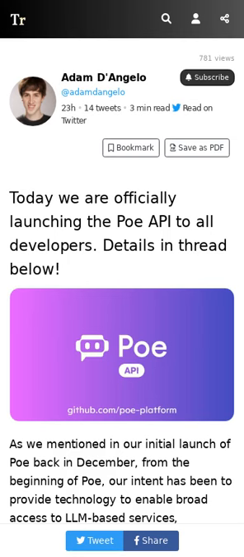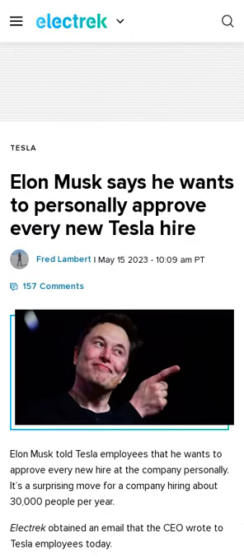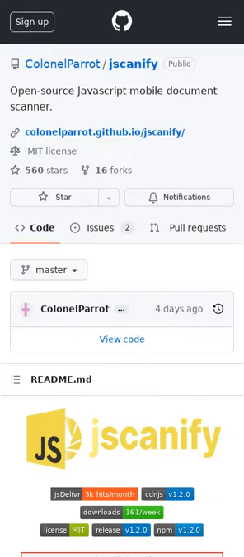The Poe API allows anyone building a chat-based service on top of LLMs to easily reach a large audience around the world without having to build their own user interfaces. Twitter has hired around 30,000 people per year on average over the past 3 years. jscanify is a mobile document scanner implemented in pure JavaScript.